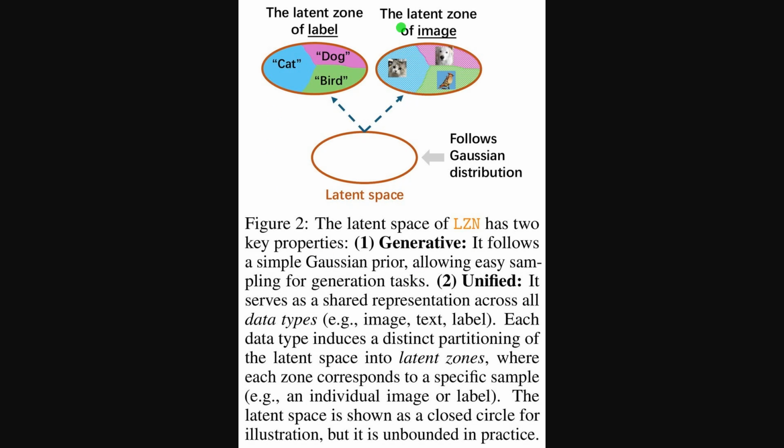Alright, Figure 2 explains what makes the shared latent space useful. It stays Gaussian for easy sampling, and it acts as one hub that different data types can share. A Gaussian prior means the points follow a bell-shaped distribution, so drawing new samples is simple and stable. The ovals illustrate that labels and images carve this hub into separate latent zones, which are disjoint regions tied to specific samples. This partition lets encoders and decoders interoperate, because zones line up across data types.